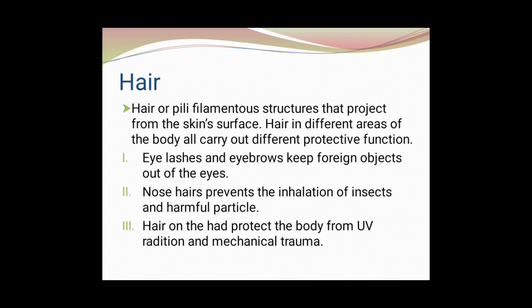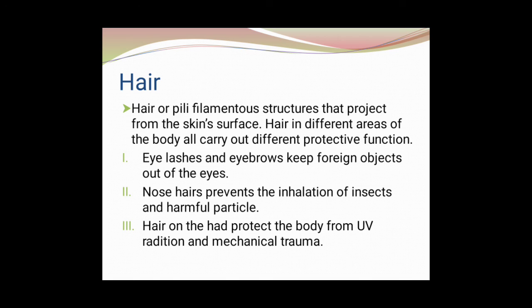So let's start with hair. Hair or pili are filamentous structures that project from the skin surface. Hair in different areas of the body carries out different protective functions.